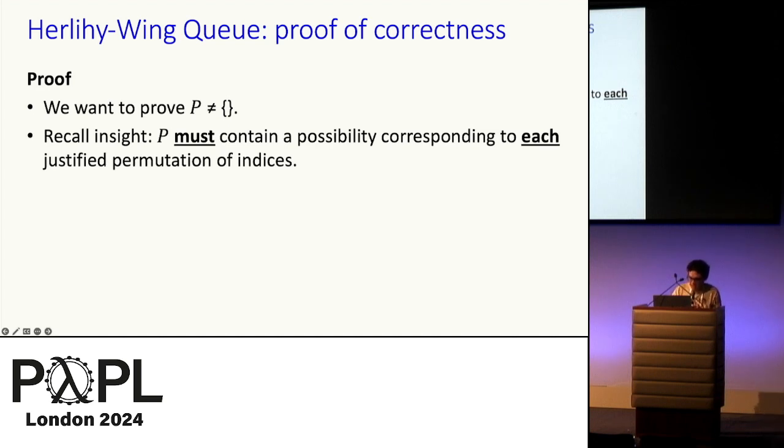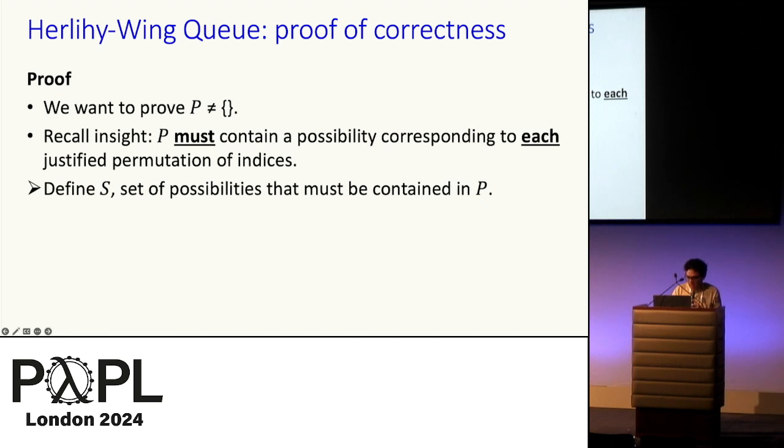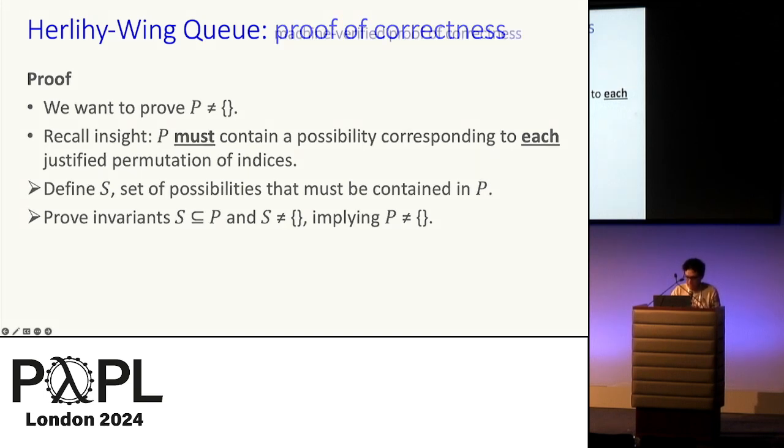Then it sounds like the key to proving that P is not empty is to prove that this set is contained in P. And that's exactly what we do. In our proof, we define a set S of possibilities, which exactly corresponds to this set, containing a possibility for each justified permutation. And then what remains is to prove that S is not an empty set, and it is contained in P. And this, in turn, implies that P is not empty, which is exactly what we want.